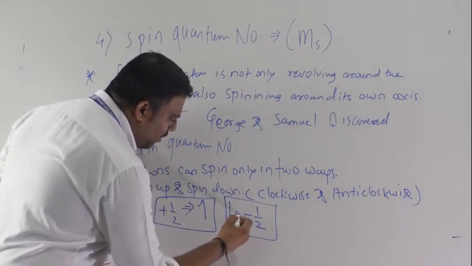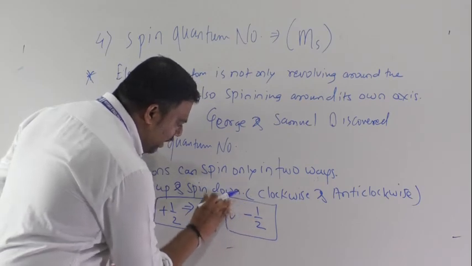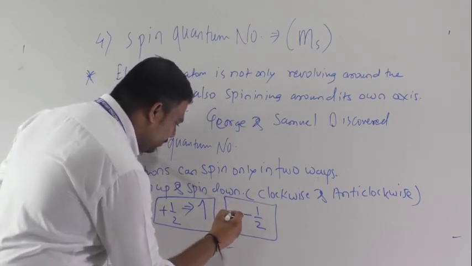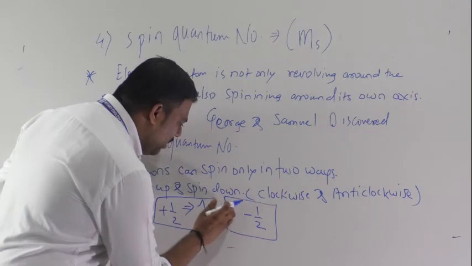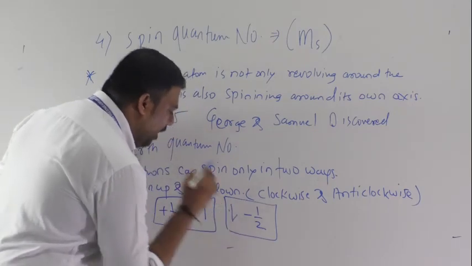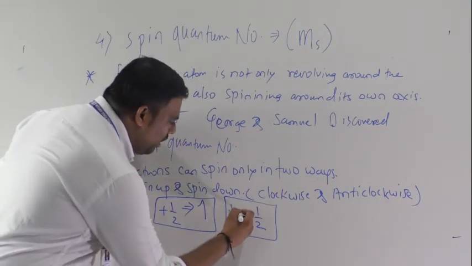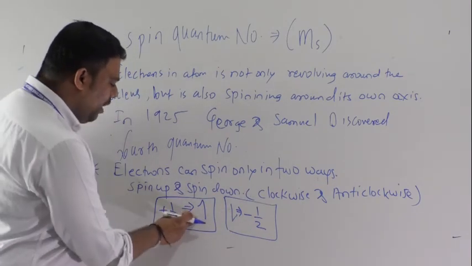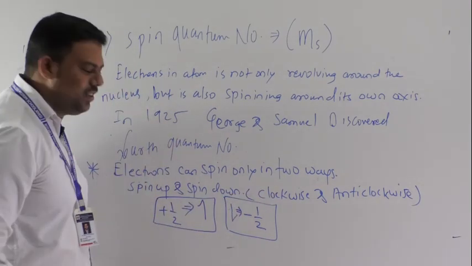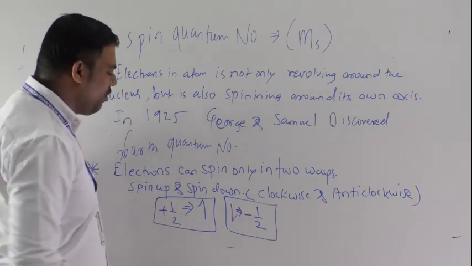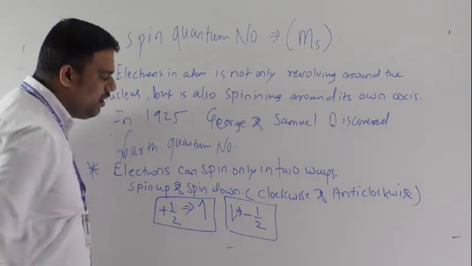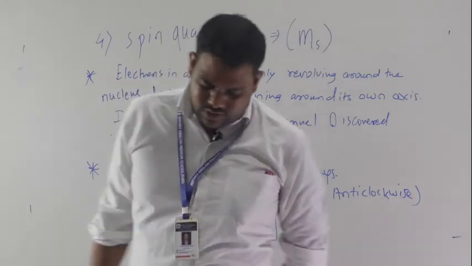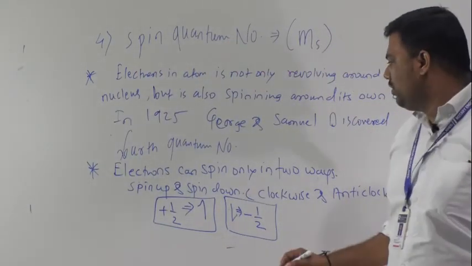Keep in mind: spin up is clockwise, spin down is anti-clockwise, with values plus half and minus half. Understood?